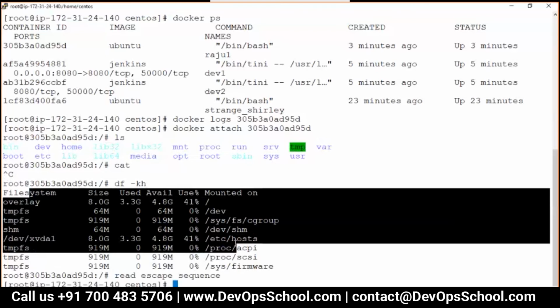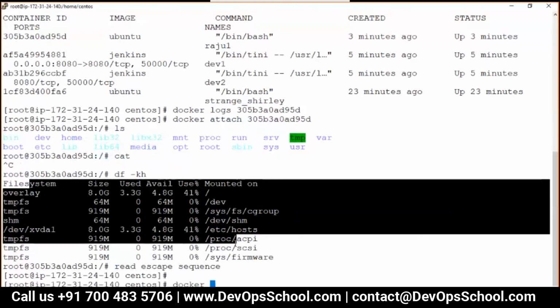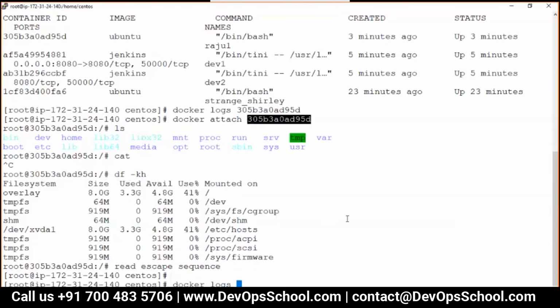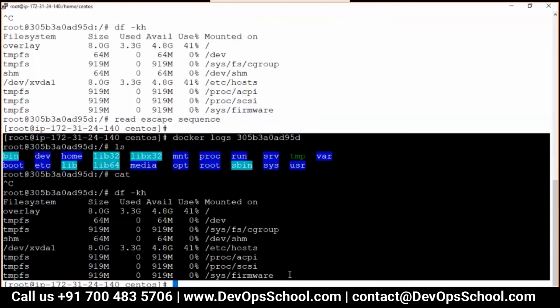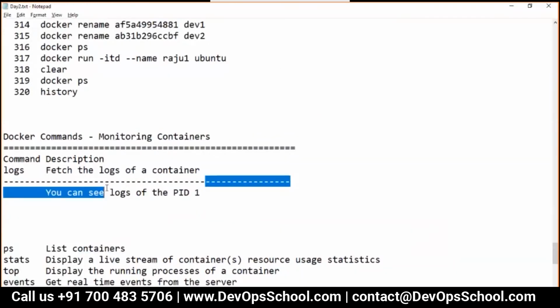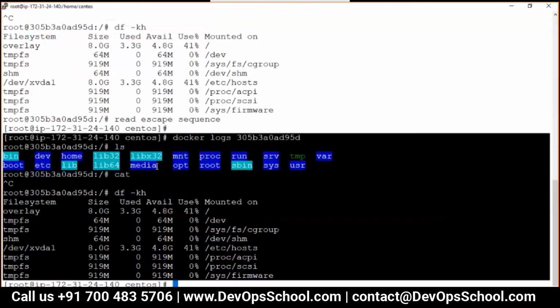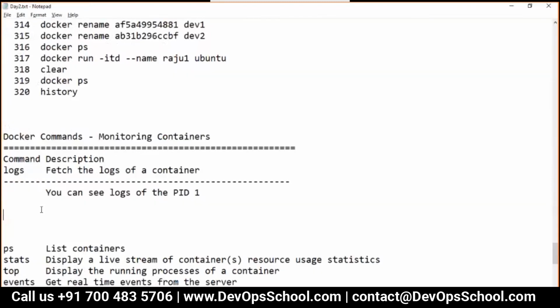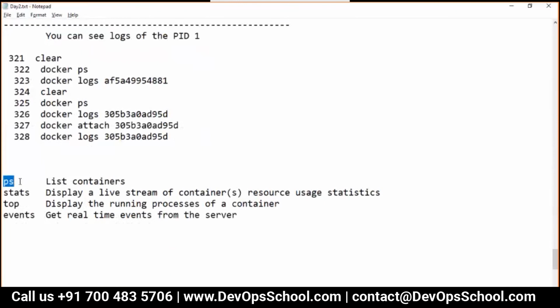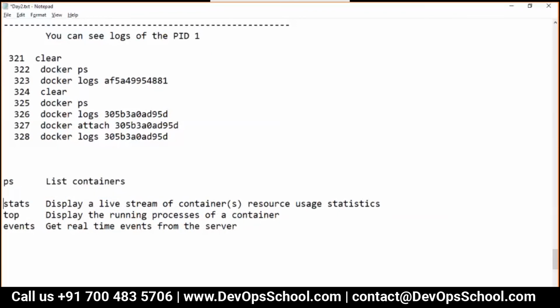Ctrl+P+Q, and here docker logs and then container ID, and you see here, look at the selected output. So that proves you can see the logs of the PID 1 using the logs command. Okay, guys, you can try it out and you'll love it. Now next command, the ps command, which I have used a lot, so I'm not going to repeat it here. Now the stats command.